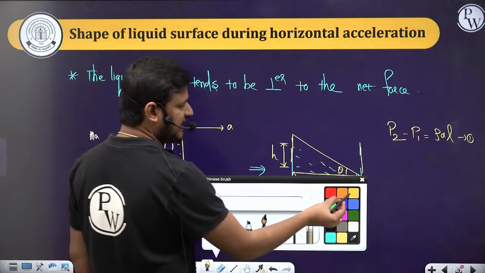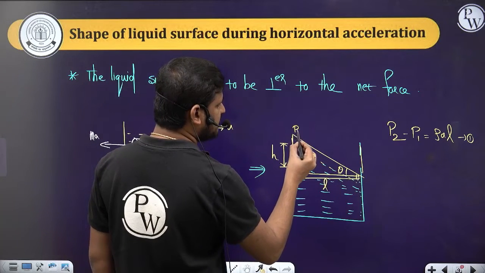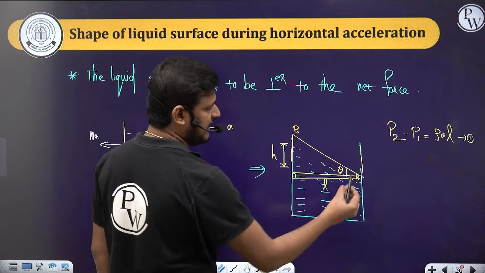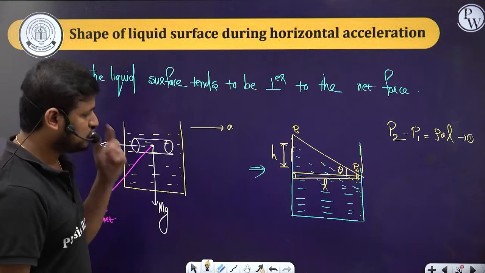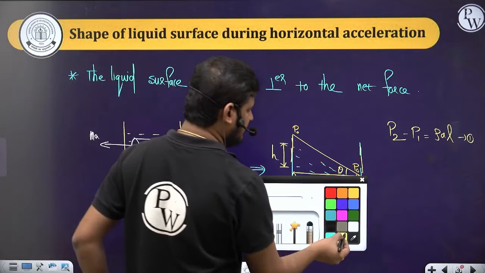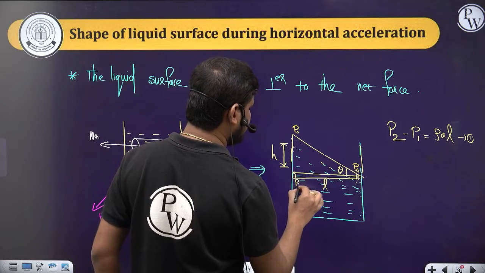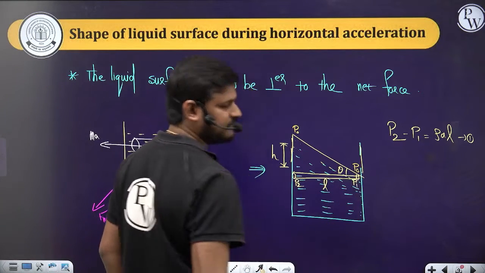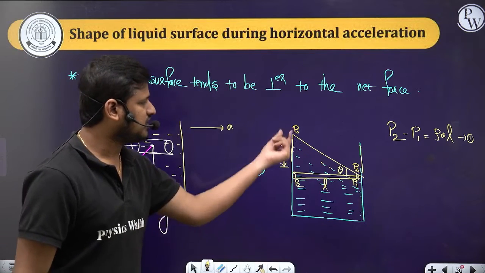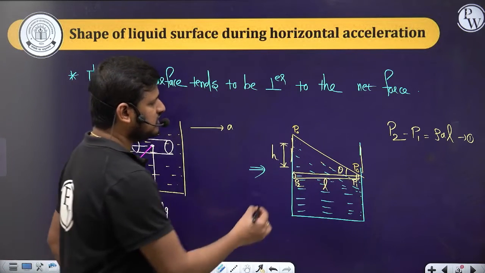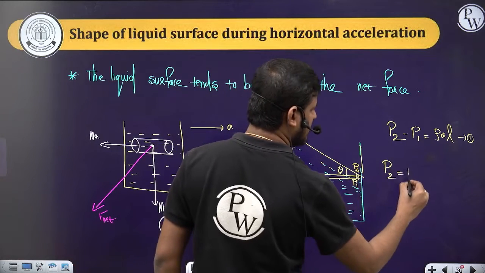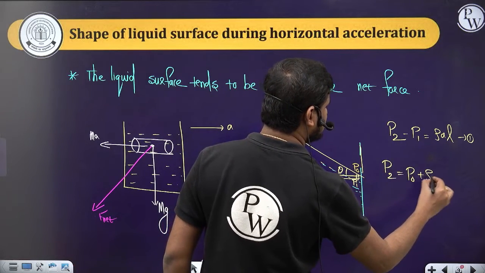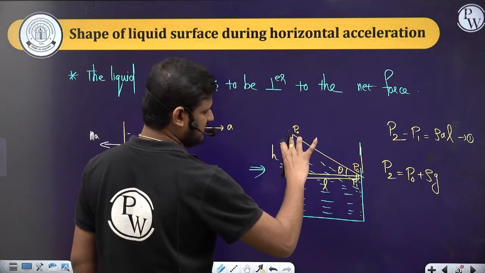So now again what I am doing is, here the atmospheric pressure is P naught, and here also the atmospheric pressure is P naught. Yes or no? So now let the pressure here be P2, and here let the pressure be P1. So now P2 will be equal to P naught plus rho GH due to this height vertically.